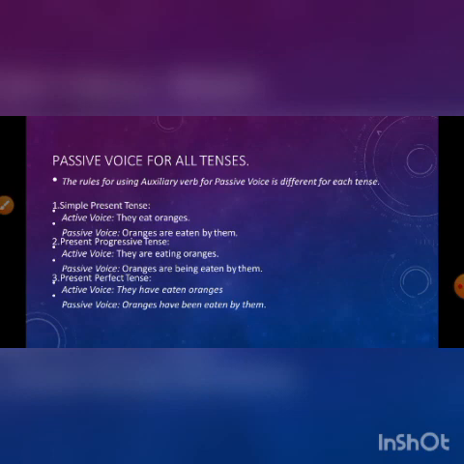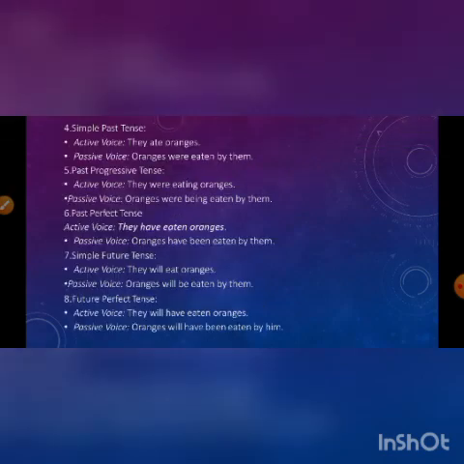Now these three tenses we can see in the simple present tense, present progressive tense, and present perfect tense. Similarly, in the past tense there are three cases you can find. Number 4 is simple past, then past progressive or past continuous, then past perfect. Then we come to the future tense, simple future and future perfect. There are only two tenses covered in voice for future tense. So three tenses each for present tense and past tense, and only two tenses for future.